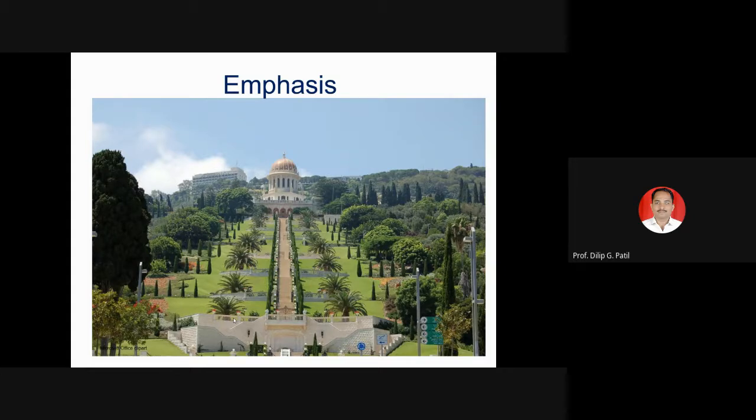On both sides the plantation of the same plants is also there. The bushes or various forms of the trees are maintained, and it gets repeated, rhythm is there, and at the end you will see that particular dome. So that is nothing but emphasis, or the focal point of this picture is the dome, we can say.